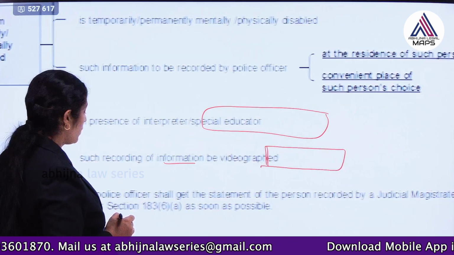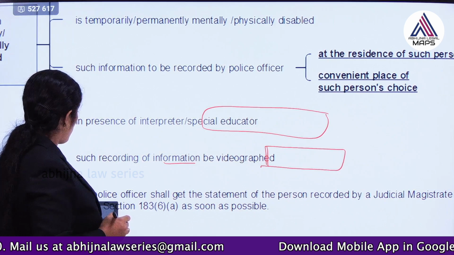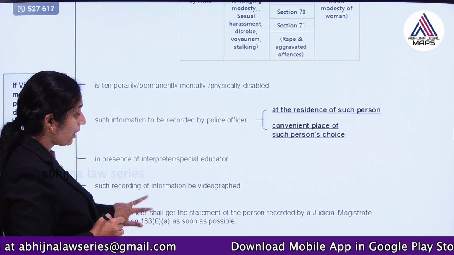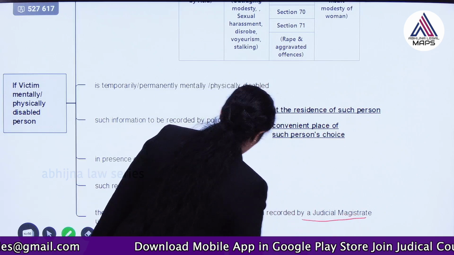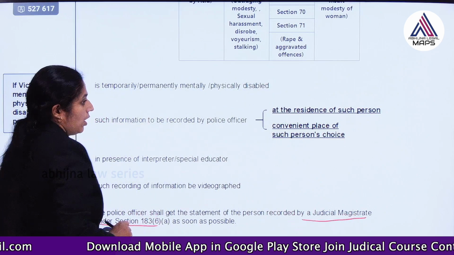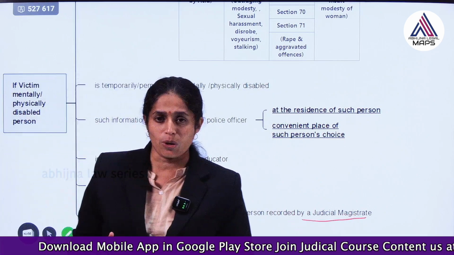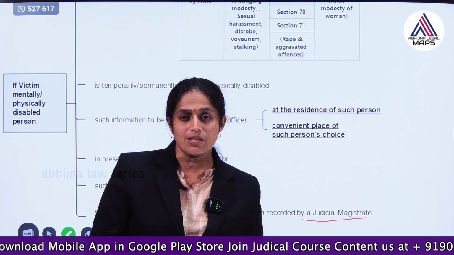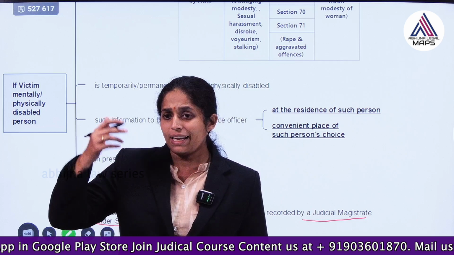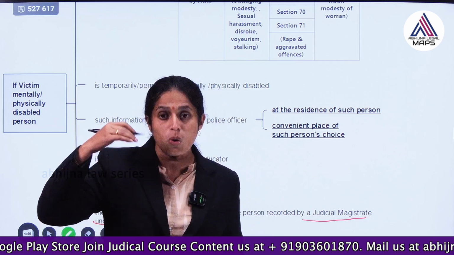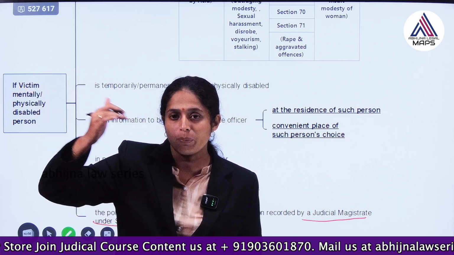And also, the police officer should get the statement of this person recorded by a judicial magistrate, because if a statement is recorded in the presence of a judicial magistrate, it has more evidentiary value. Later the victim's statement must hold good during the trial procedure.